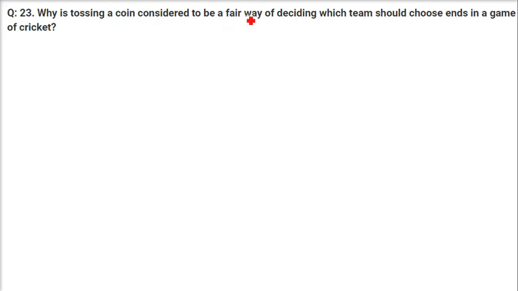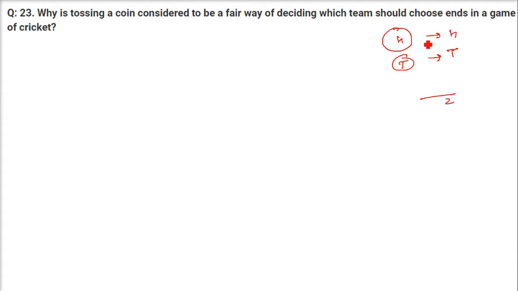Why is tossing a coin considered to be a fair way of deciding which team should choose ends in a game of cricket? A coin can either be head or tail. There are only two possibilities. One side is head, one side is tail. When you toss a coin, how many events can occur? Head and tail, that is 2. 2 is the total number of cases.